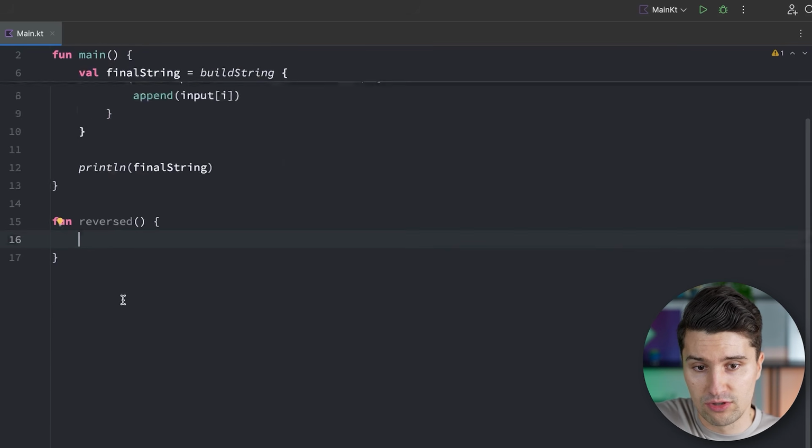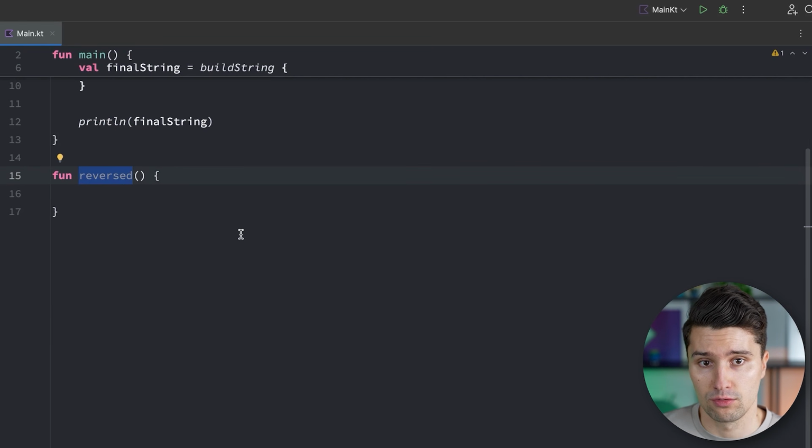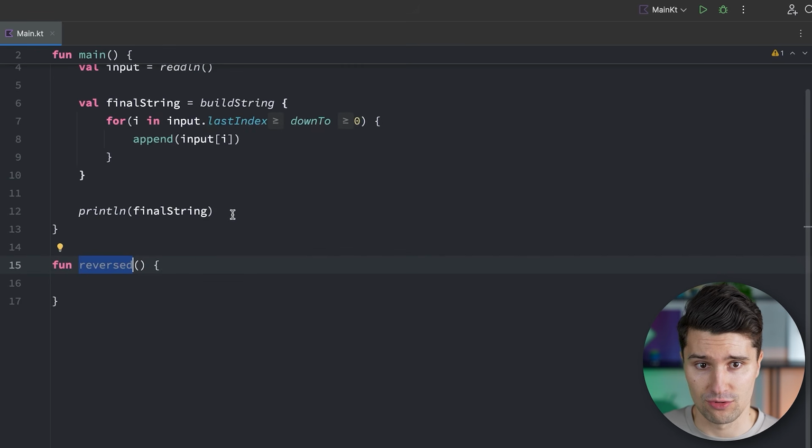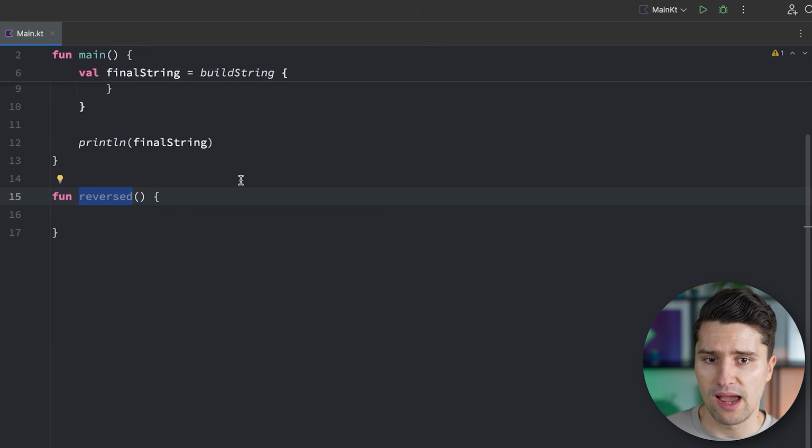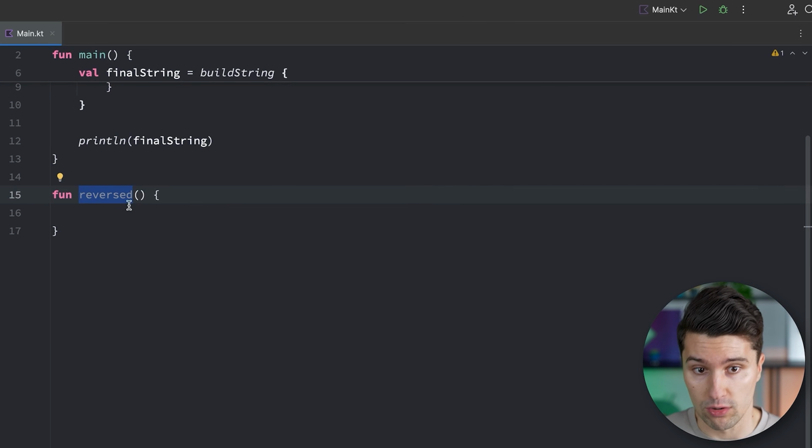But the thing that is now different for our reversed function is that it actually needs an input, because of course it needs to know the string that we want to reverse. That is something that can of course differ between function calls. The logic that decides how a string is reversed is always the same. But which string is reversed, that is something that can differ. So we somehow need a way to pass the string that we want to reverse to this function. And that works inside of these parentheses.